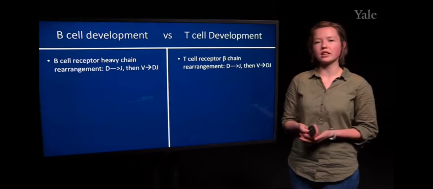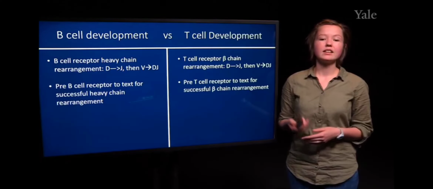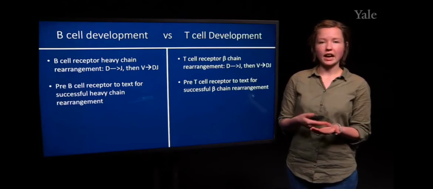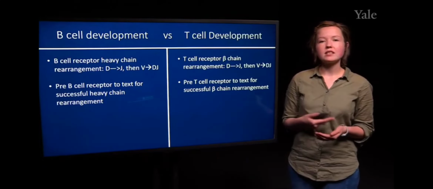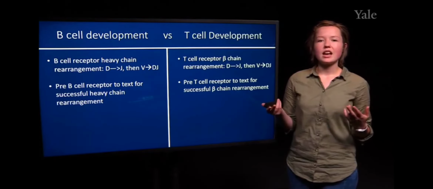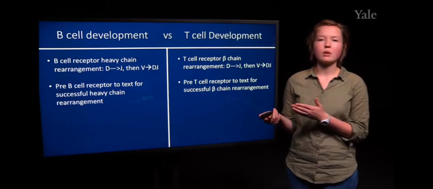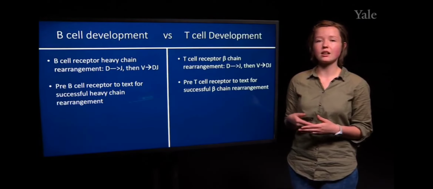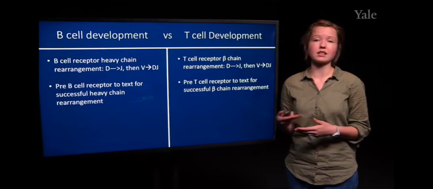And then you have both the pre-T cell receptor, which has PT alpha, and the pre-B cell receptor, which is the surrogate light chain, participating in telling the cells whether or not proper beta chain rearrangement has happened in the case of T cells or proper heavy chain rearrangement has happened in the case of B cells.